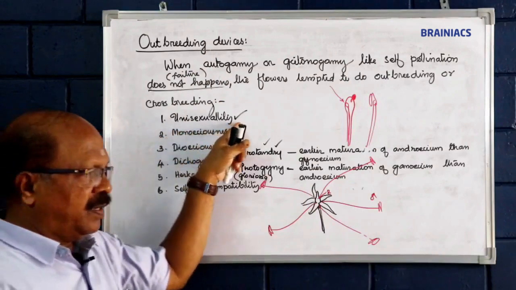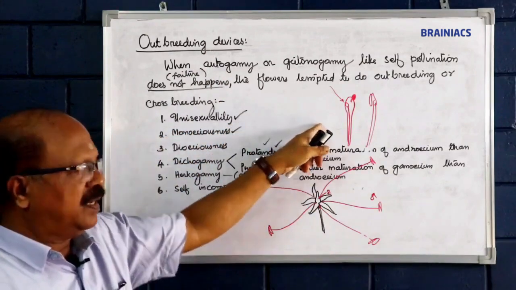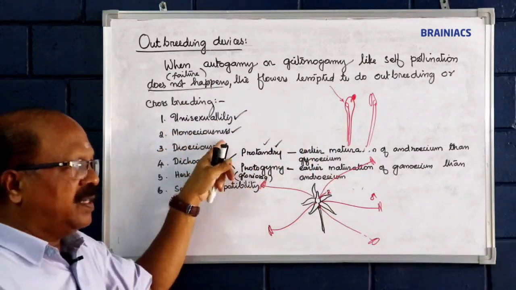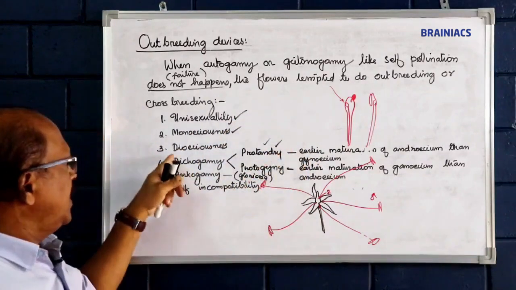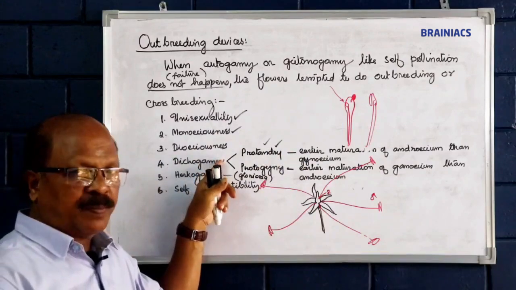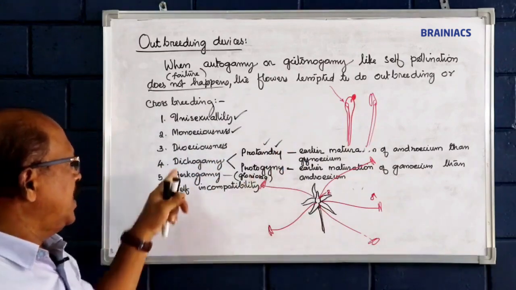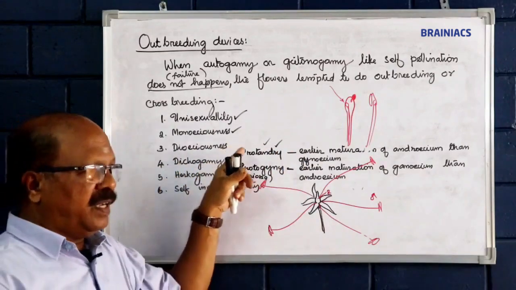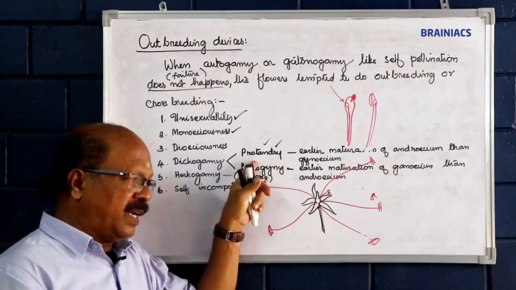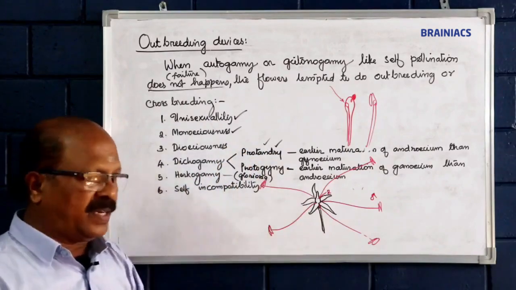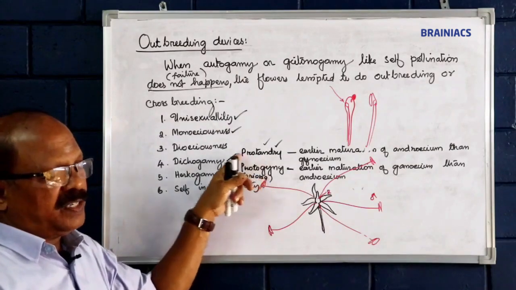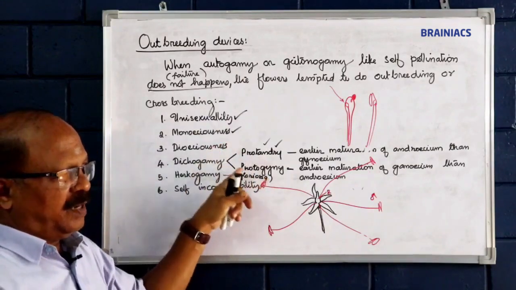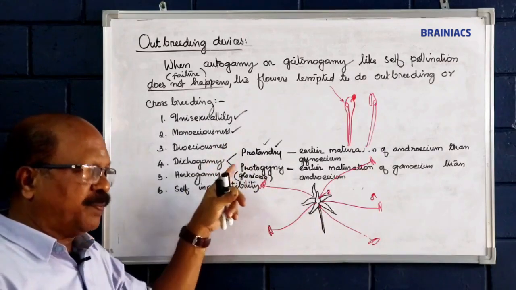In a unisexual flower, there is no chance for self pollination. In a monoecious plant, autogamy becomes a failure. In a dioecious plant, male and female are seen in separate plants. In the dichogamous condition, the androecium and gynoecium mature at separate times: earlier maturation of androecium than gynoecium is protandry, and earlier maturation of gynoecium than androecium is protogyny.